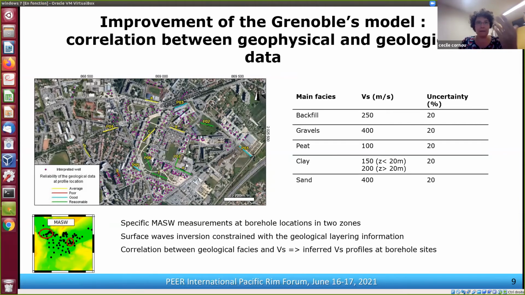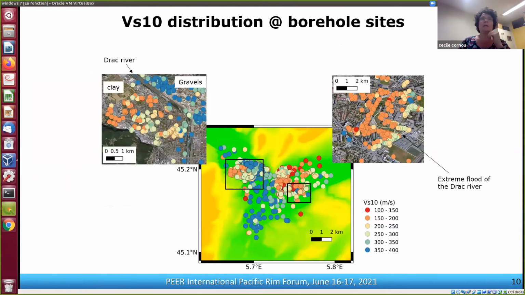So then at each borehole site, we use the borehole data in order to derive a velocity structure. In the following, I am showing the VS10 values in Grenoble coming from these borehole sites. And you see clearly that in the center part of the valley, we have VS10 values that can be large, up to 400 meters per second, while on the western part, you can have VS10 values as low as